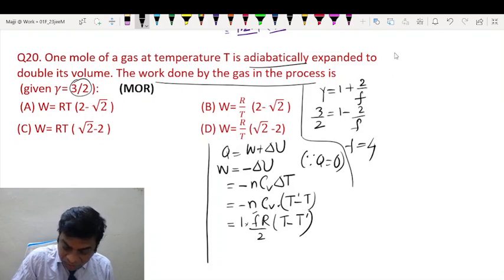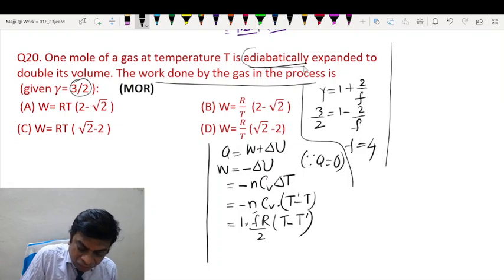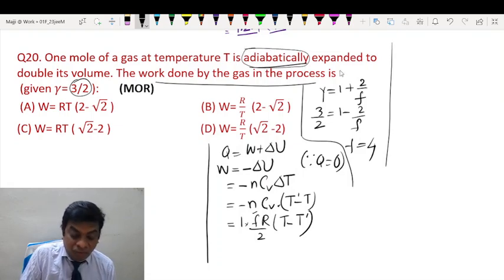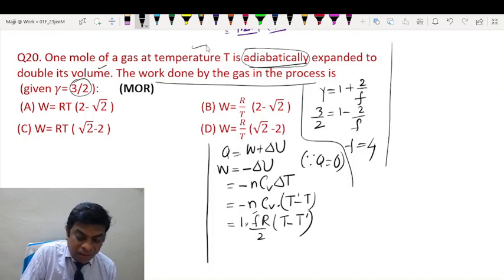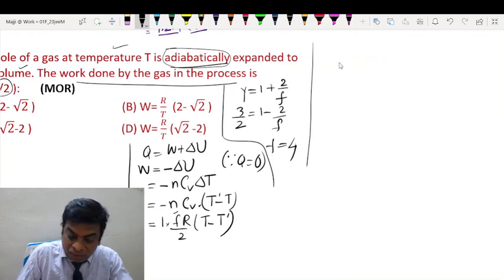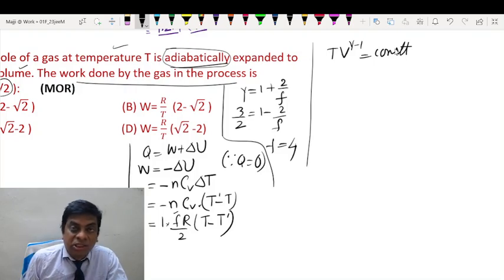Now coming to T dash, we can calculate T dash if we apply the formula for adiabatic process. Here you can see we have been informed that the volume gets doubled and we have to find the temperature. So let us use the formula: T V power gamma minus 1 is constant. As you know, for an adiabatic process, the relationship between temperature and volume is this.